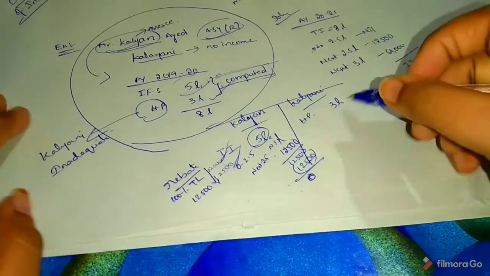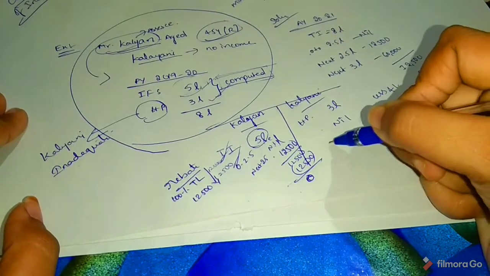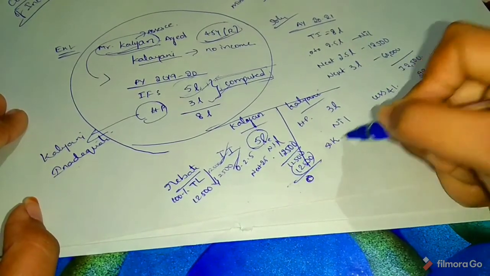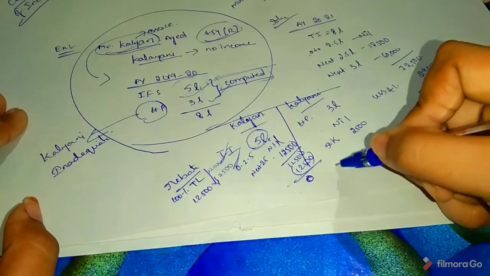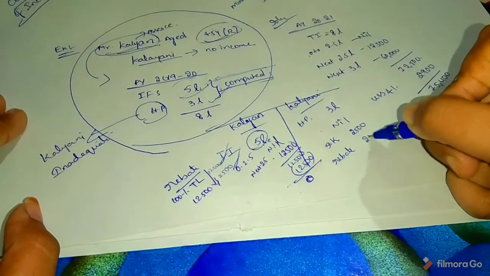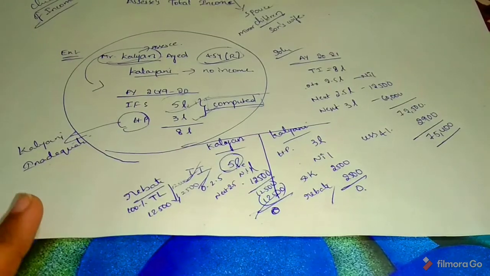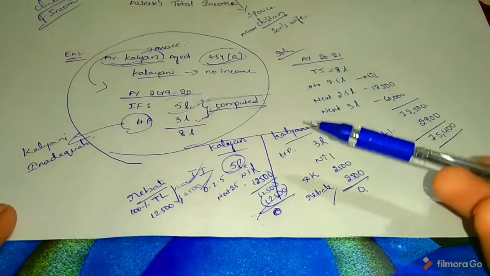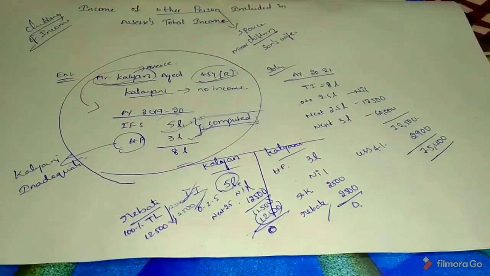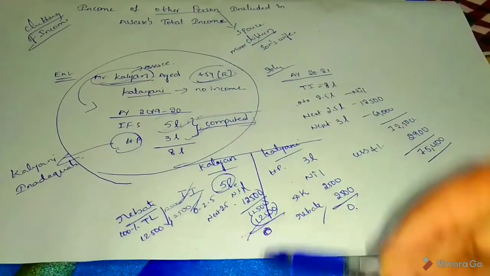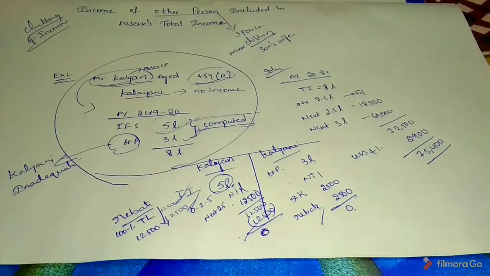And here see, up to 2.5 nil. And next remaining 50,000, 2,500. So here also less rebate 2,500. So tax payable nil. So earlier people used this if they had a house property earning income from that house. So to avoid this, the Income Tax Act brings in sections. Now we will see those sections, okay?